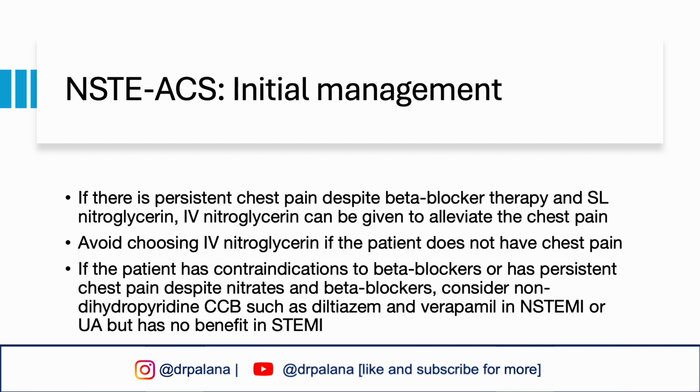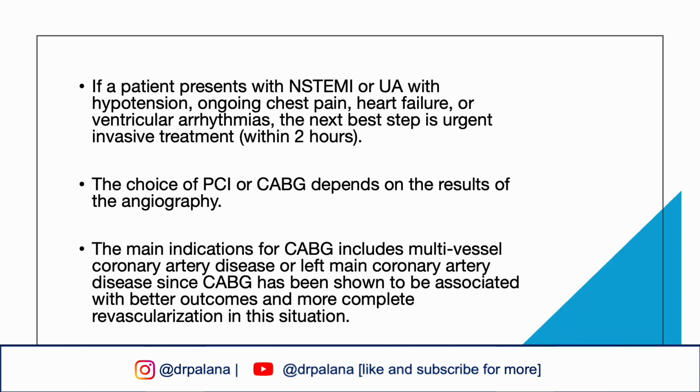If the patient has contraindications to beta blockers or has persistent chest pain despite nitrates and beta blockers, consider a non-dihydropyridine calcium channel blocker, such as diltiazem and verapamil, in NSTEMI or unstable angina, but it has no benefit in ST elevation MI. If a patient presents with NSTEMI or unstable angina with hypotension, ongoing chest pain, heart failure, or ventricular arrhythmias, the next best step is urgent invasive treatment.